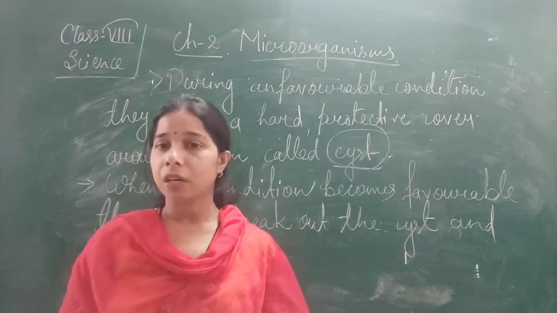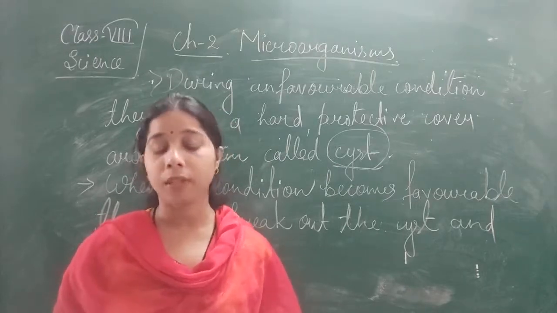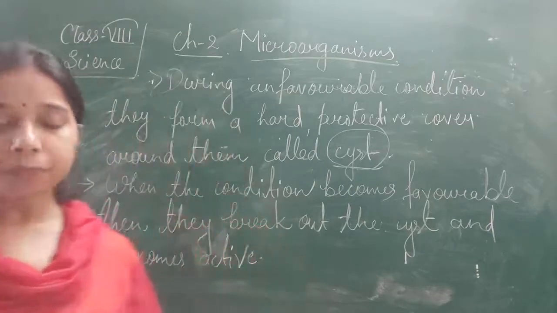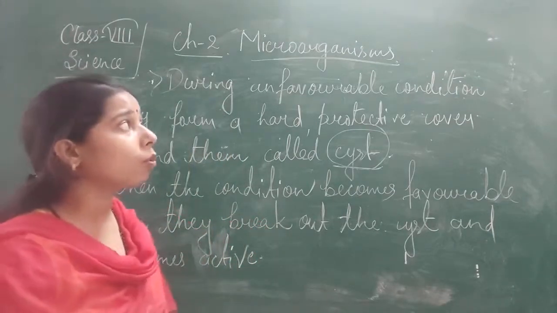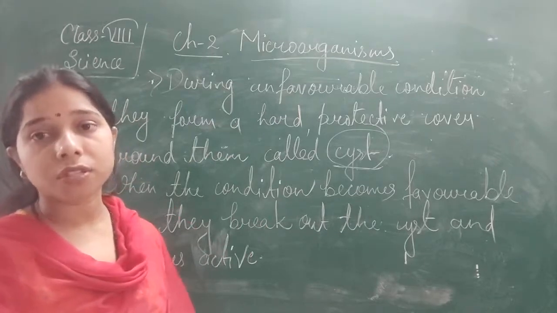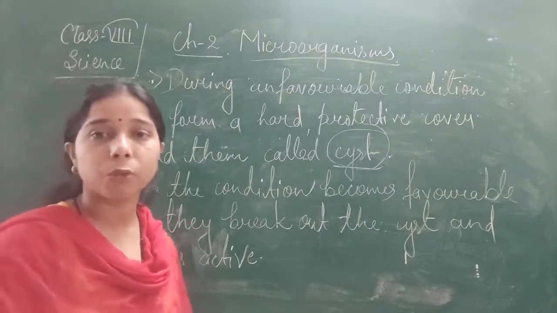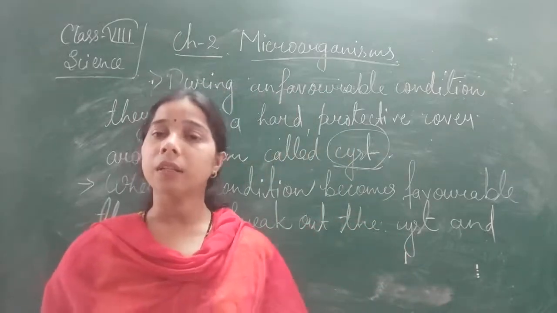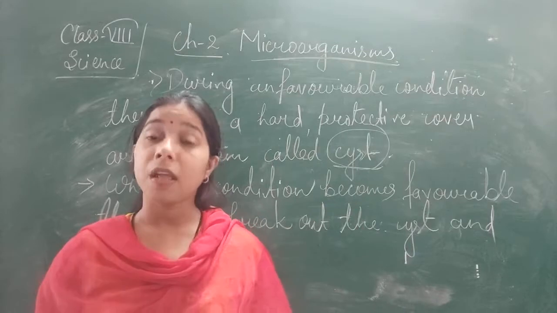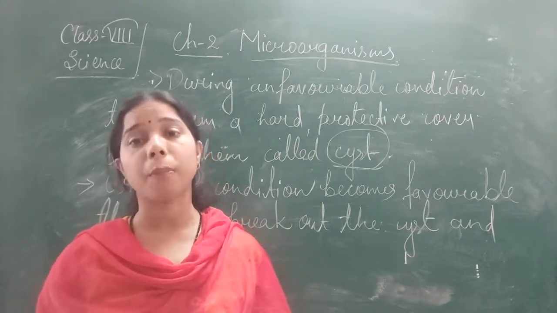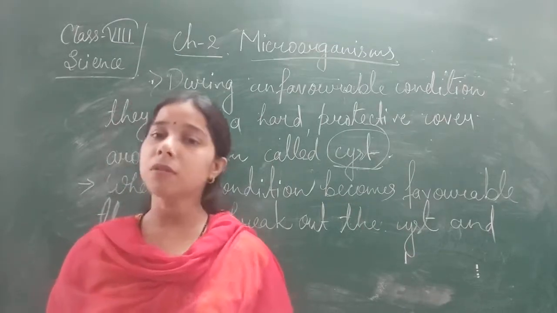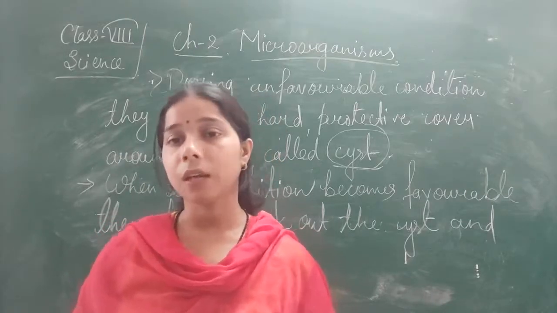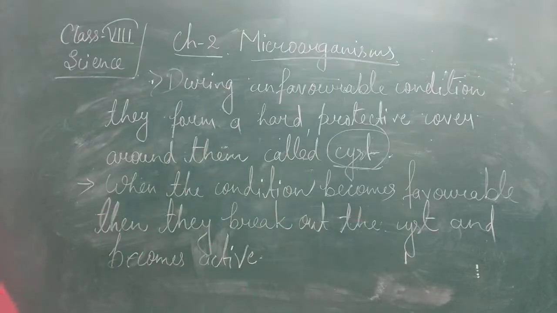Now here we will try to understand the types of microorganisms, but before that we will see some points, and that is who are microbiologists and what do we understand by microbiology. So the science which studies the microorganism is called microbiology, and the persons who work on microbiology are known as microbiologists.